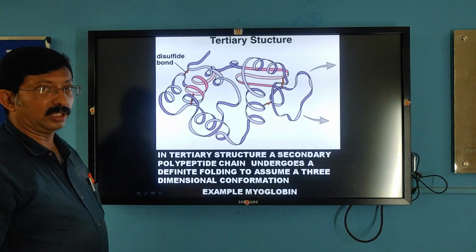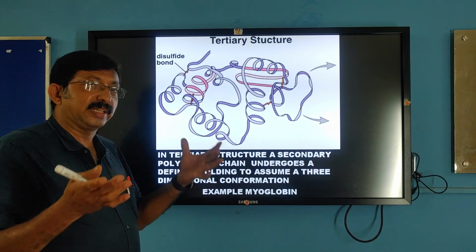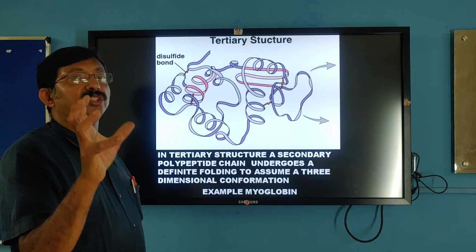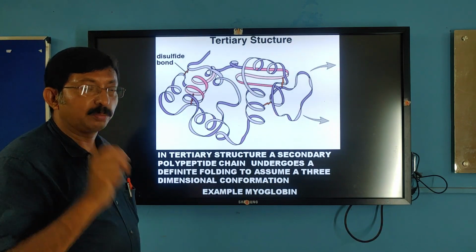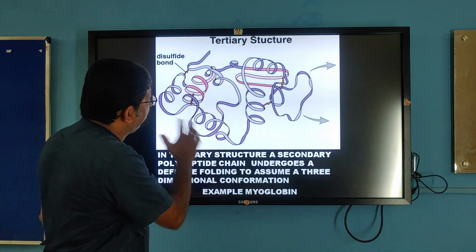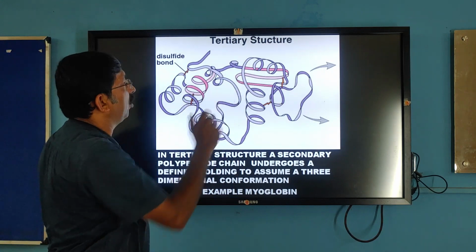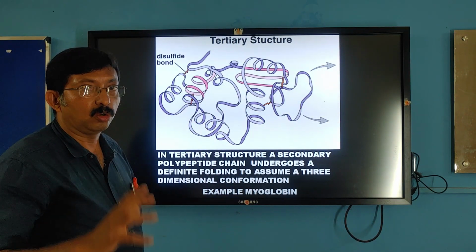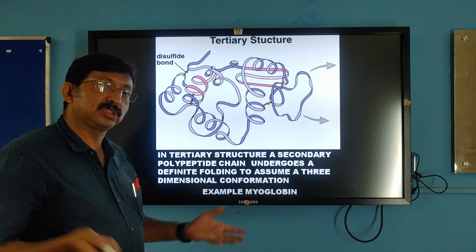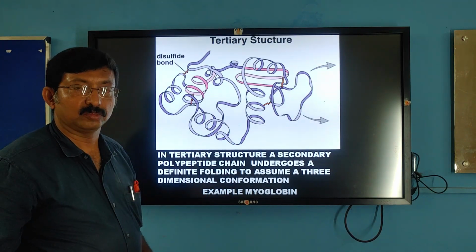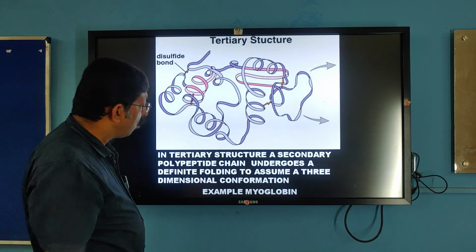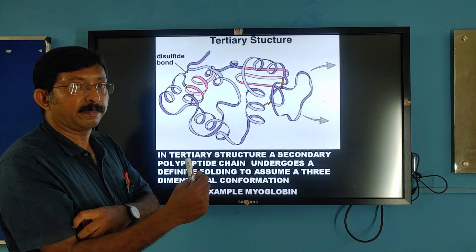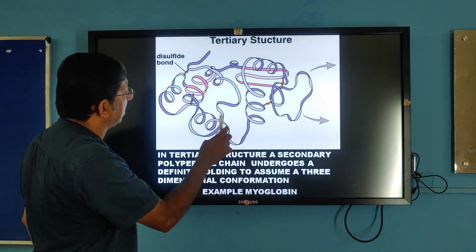Next, tertiary structure. The secondary protein undergoes a definite three-dimensional folding and coiling. That is called conformation, to become functional. Most of the proteins are tertiary proteins. One example is myoglobin, or muscle protein. That is a tertiary protein.